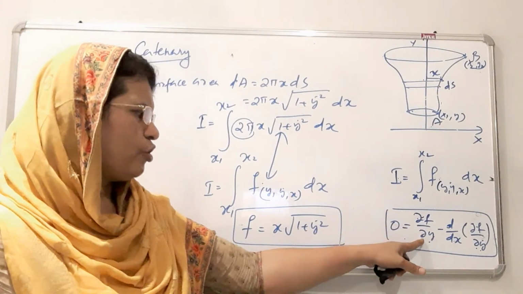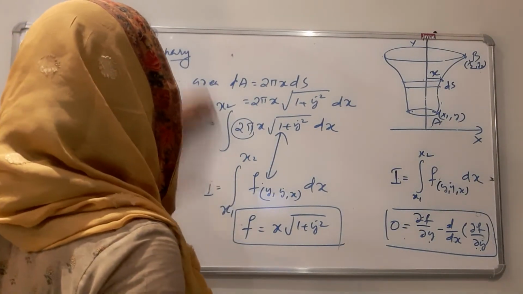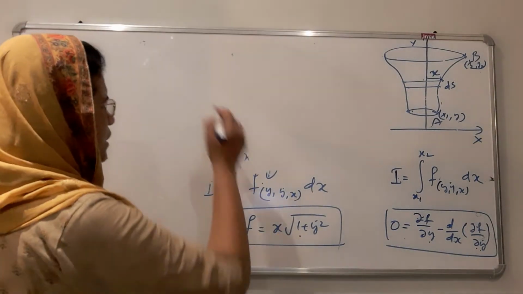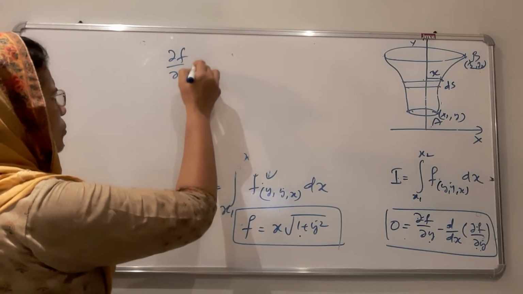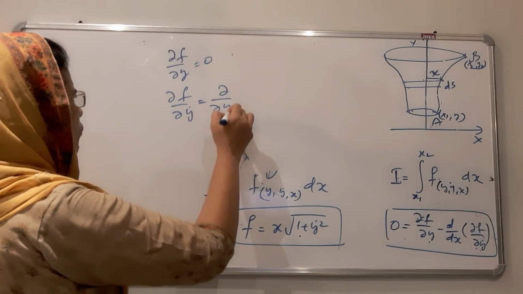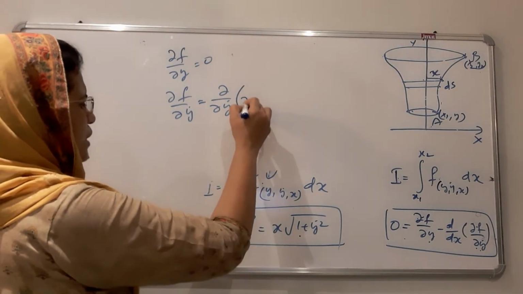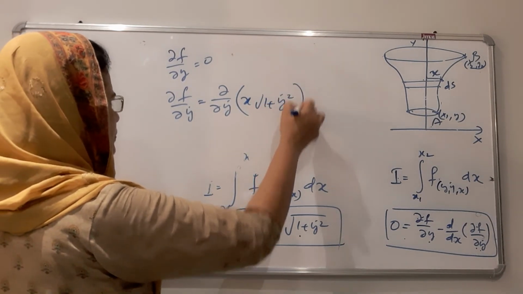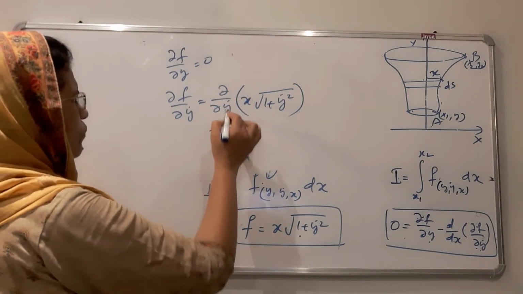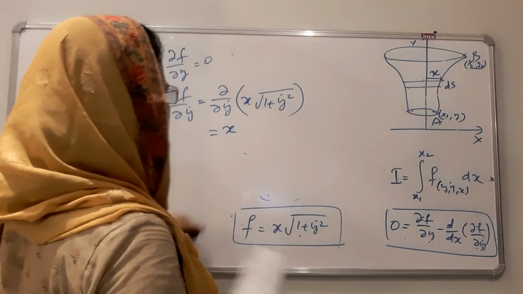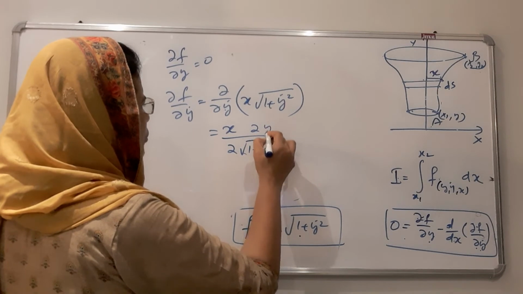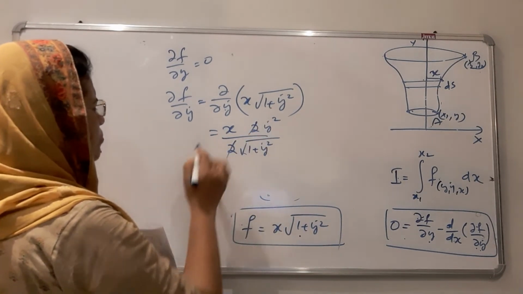Therefore we have to find dou f by dou y and dou f by dou y dot. First, dou f by dou y, as in the previous case, is equal to 0, because there is no y component here. Then what is dou f by dou y dot? It is dou by dou y dot of x root 1 plus y dot square. x is a constant, so this is 1 by 2 root 1 plus y dot square into 2y dot. The 2 and 2 cancel. This is dou f by dou y dot.